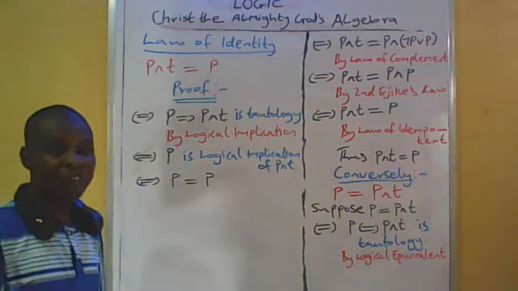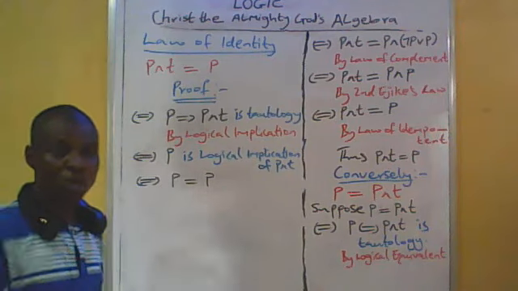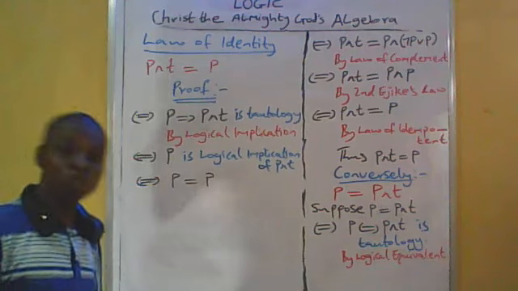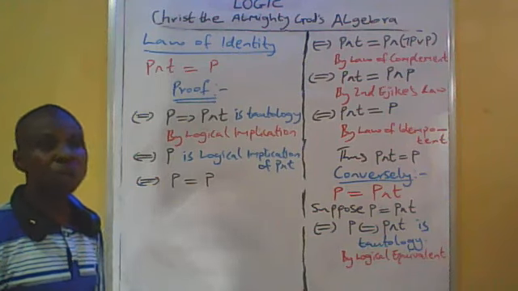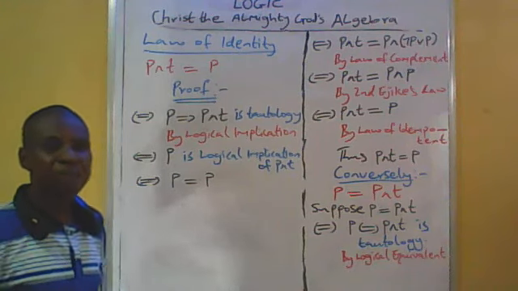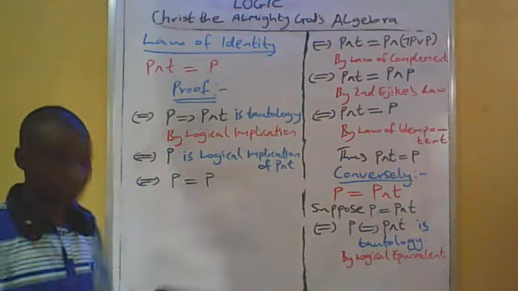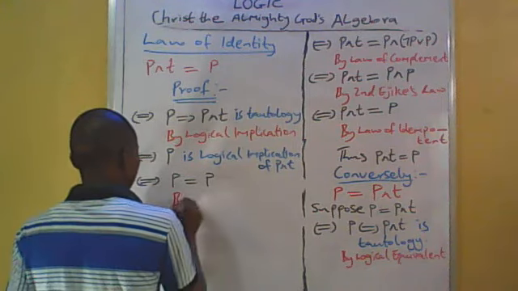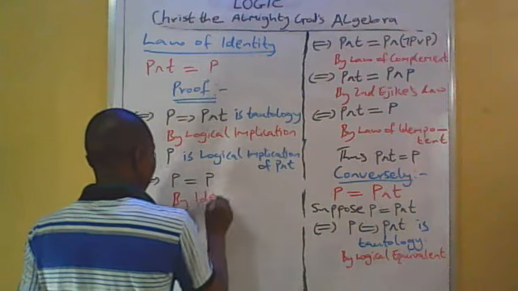In the same vein, whenever the left equation is false, also the right equation is also false. Say the logical equivalent. So it is true that P is equal to P, being justified by identity, that means the sameness.